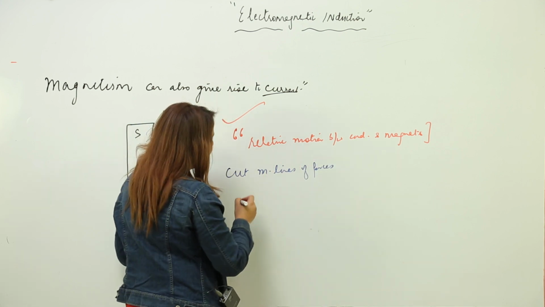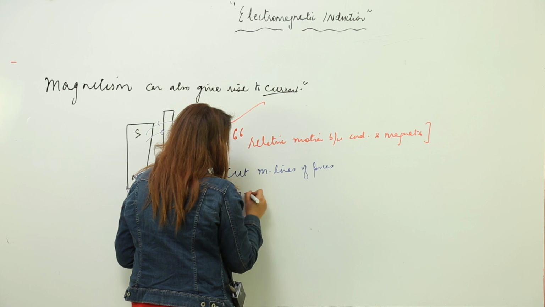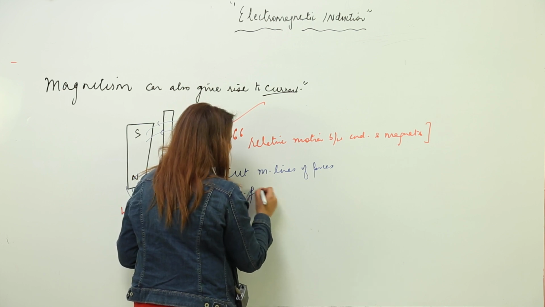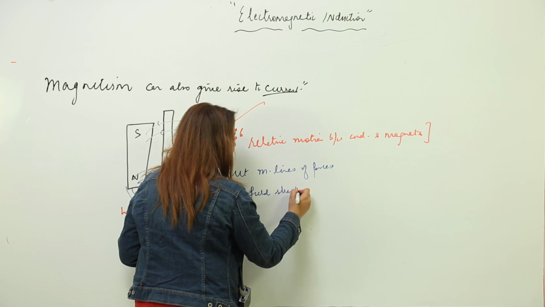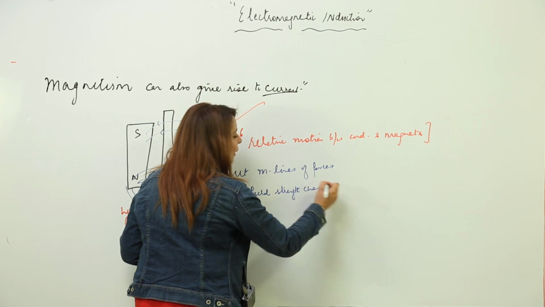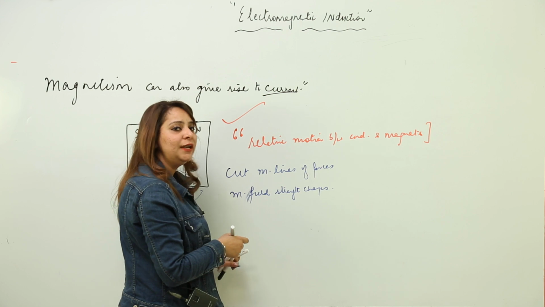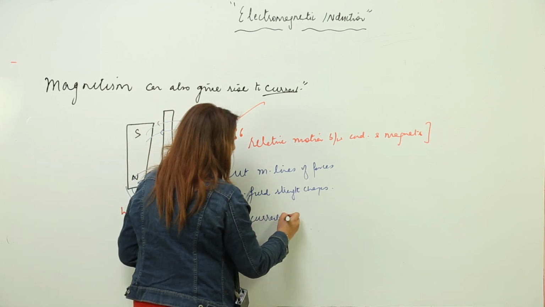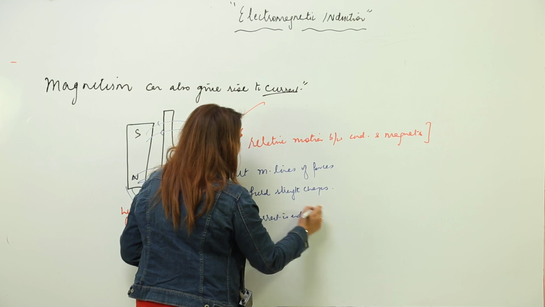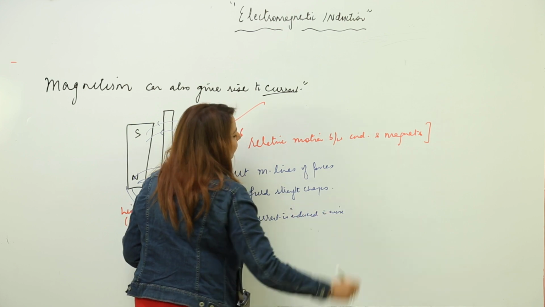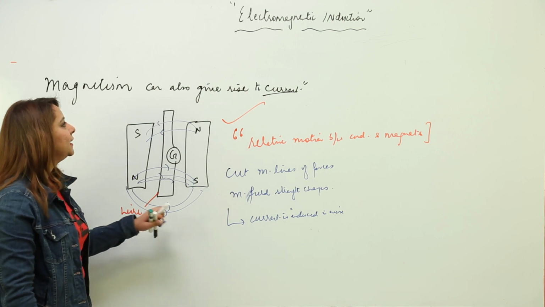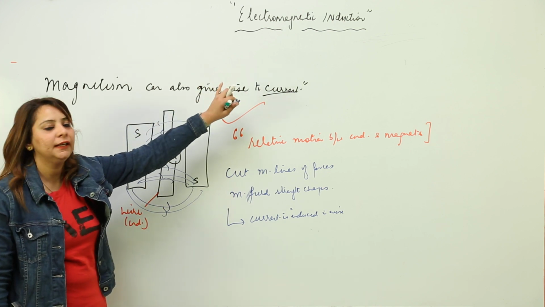When magnetic lines of force are cut, the magnetic field strength changes. And because the magnetic field strength changes, as a result current is induced in the wire. So this phenomenon is electromagnetic induction.